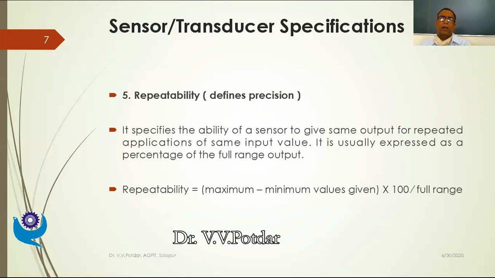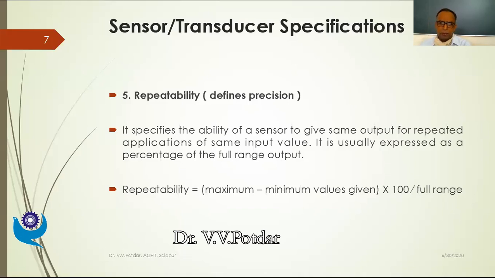So depending on your application requirement, you can decide what should be the precision in the measurement of a given parameter you want. So it specifies the ability of a sensor to give the same output for repeated applications of the same input value.